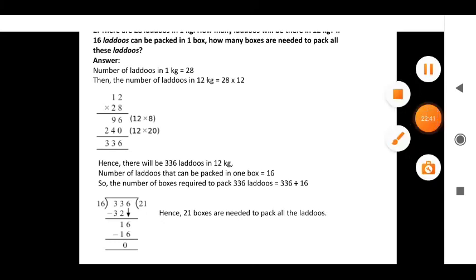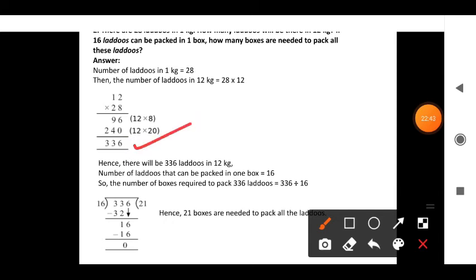So the order is changed, but the product remains the same. 336 is the answer. Hence there will be 336 laddus in 12 kg. Next, how many laddus can they pack? 16 laddus in one box.